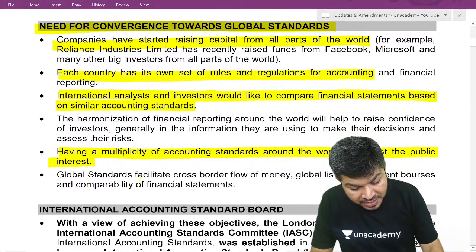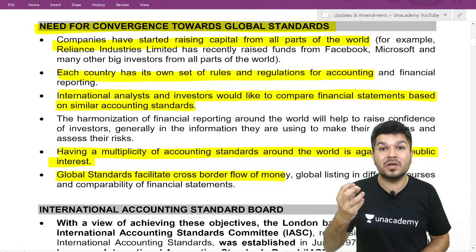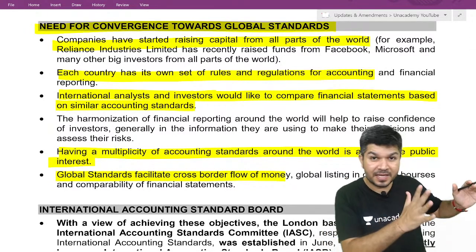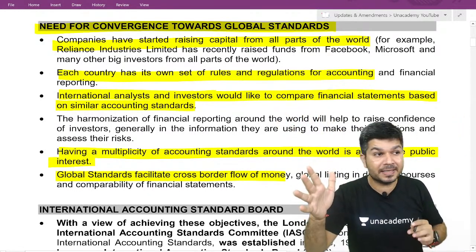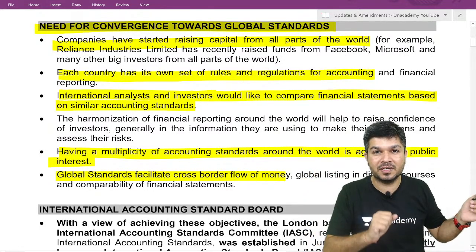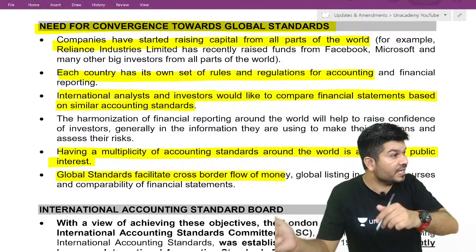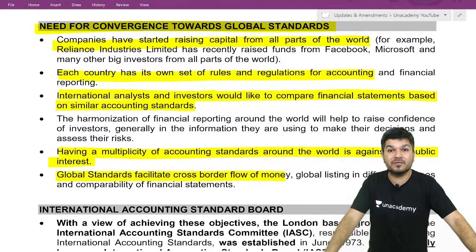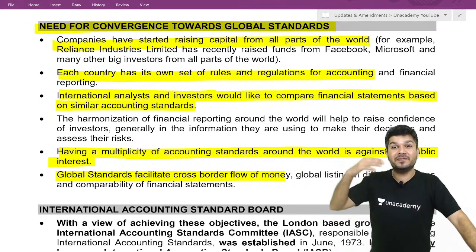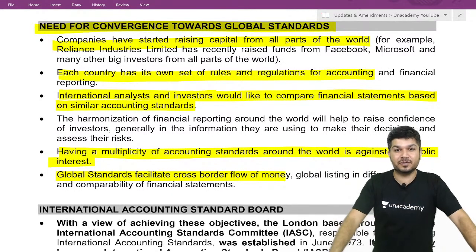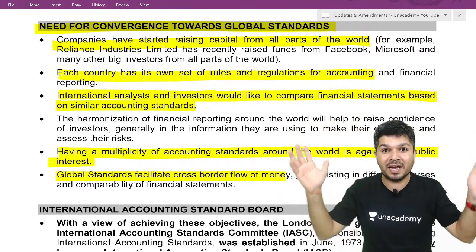So a global standard facilitates the cross-border flow of money. If Reliance Industries follows the same standards being followed in the UK, people can compare Reliance's financials with some other company in the UK in a competing business. And if they feel Reliance is undervalued, they can invest in Reliance. Nowadays, entities from different countries have started investing here: Facebook invested, Microsoft invested. It's always better to have a global accounting standard.